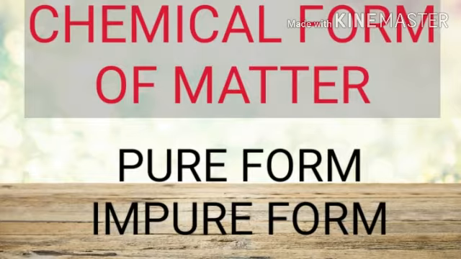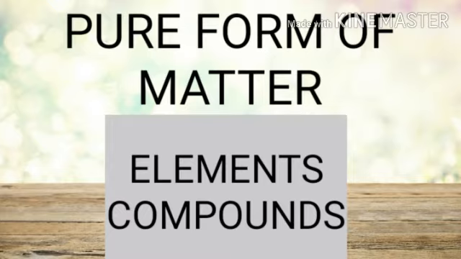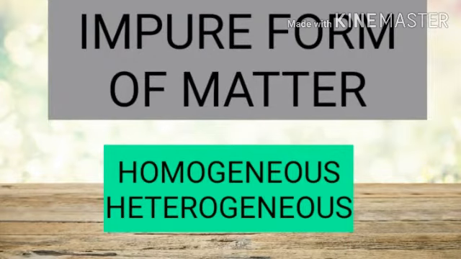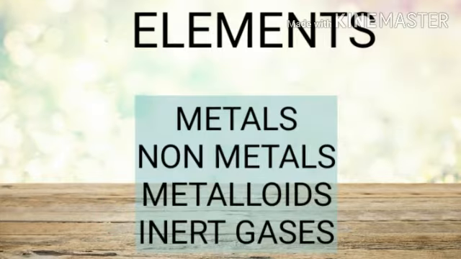Chemically, matter can be divided into pure form and impure form. Pure form of matter is again divided into elements and compounds. Impure form of matter is divided into homogeneous and heterogeneous. We have already discussed the elements in the last class. They are metals, non-metals, metalloids and inert gases.